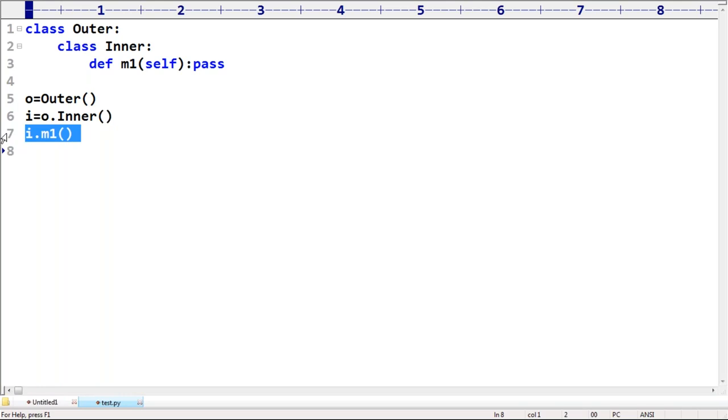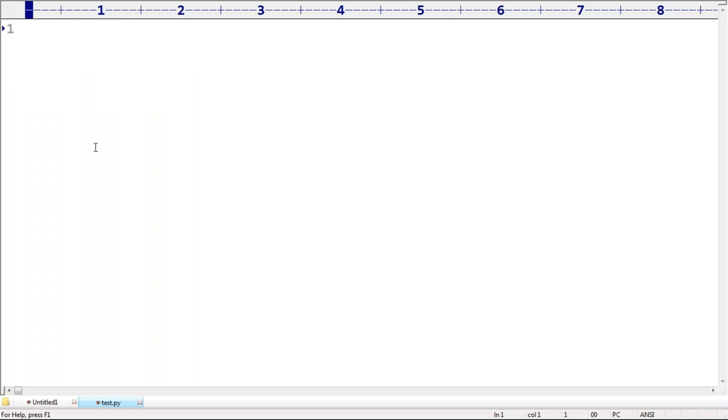That's all. This is what you people should be aware of: syntactically how you can call it. Even for that, there are some small shortcuts also. Directly you can use Outer dot Inner dot m1, like this we are going to call; that itself is acceptable, sir. Any doubt, sir? These things we discussed already, right? Next, two more examples I want to discuss.